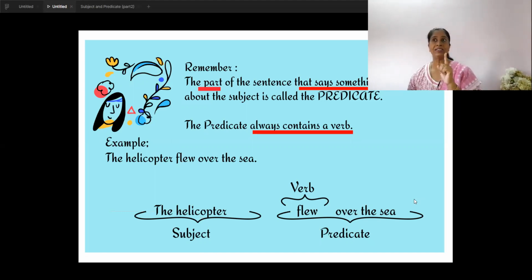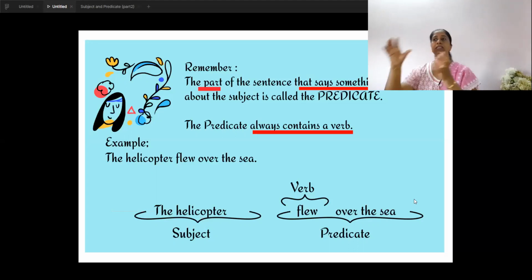Have you noticed? Predicate always contains a verb. You know what a verb is? Verb means action word, the word which tells what that person or thing is doing. For example, the helicopter flew over the sea. What are we talking about? What is the subject? The helicopter. And what is the action word here? What is the action that the helicopter is doing? Flew. So the verb should always be part of the predicate. So, flew over the sea becomes the predicate.